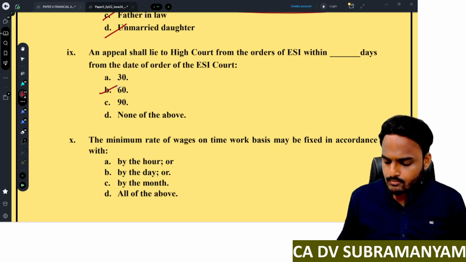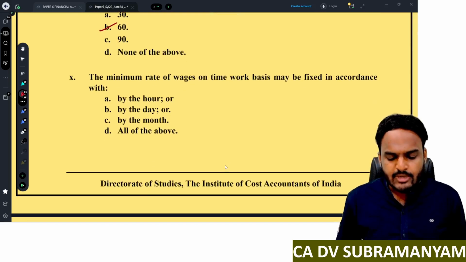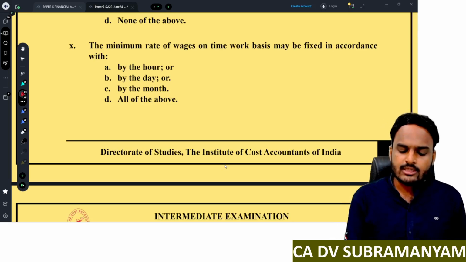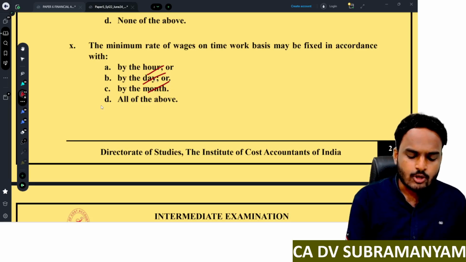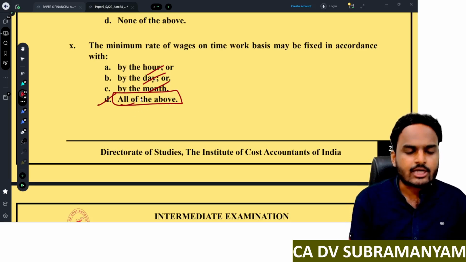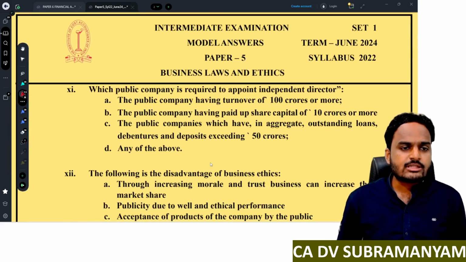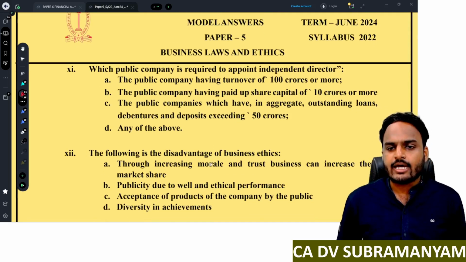Understood? Next one, the minimum rate of wages on time work basis may be fixed by the hour, by the day, by the month. All the options are correct. So option D, all of the above, is the correct option. Next one, which public company is required to appoint an independent director?